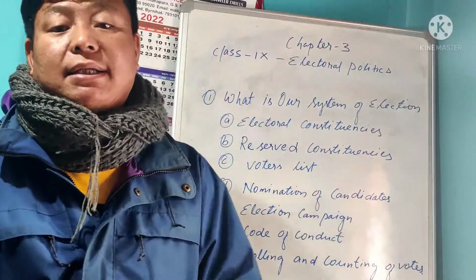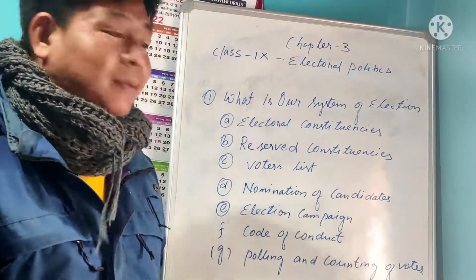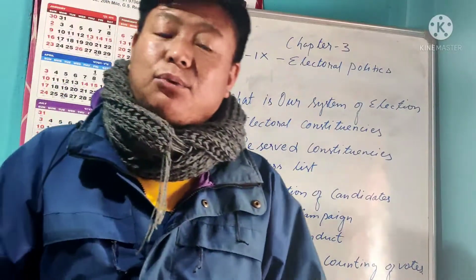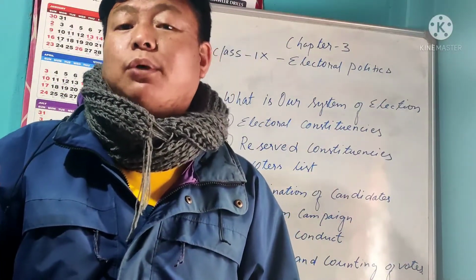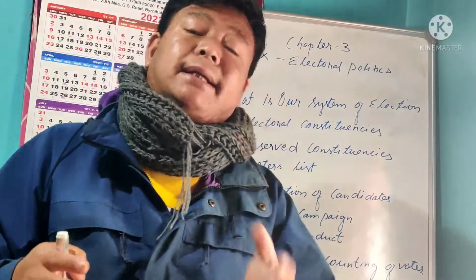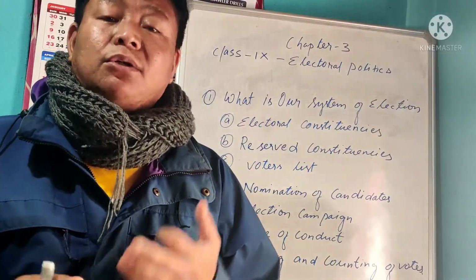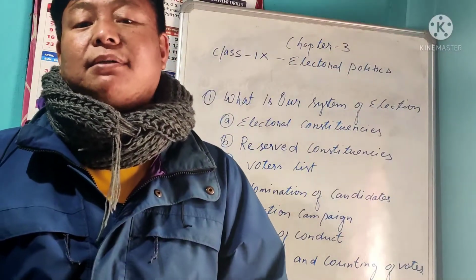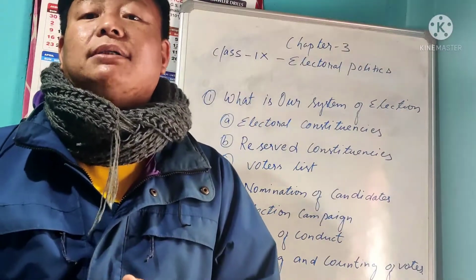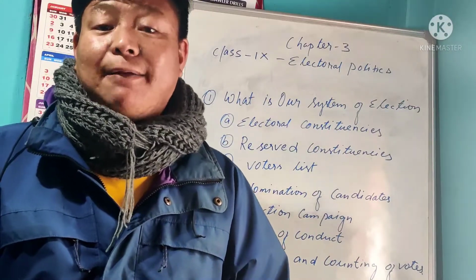Till here, in the last class I already explained all. Today we see the voter list, nominations of the candidate, election campaign, code of conduct, and polling day and counting. These are all the important steps which go on one by one during the election. Last time I also explained that there are three types of elections: by-election, midterm election, and general elections. General elections are held every 5 years, midterm elections in between, and by-elections within 1 month or 1 year or 6 months, when people resign or when people die. During that time this type of election is held.